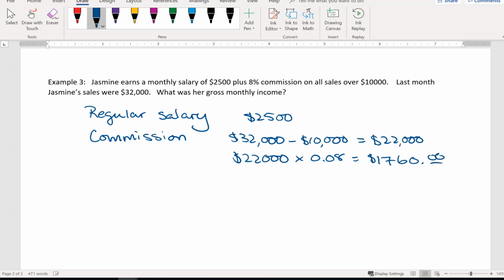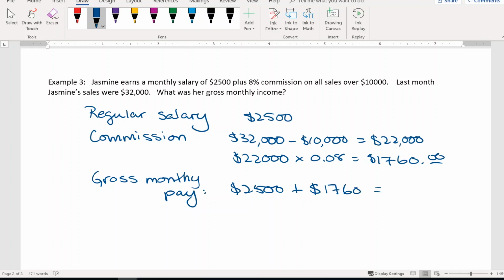That is her commission. So her gross monthly pay is her $2,500 salary plus $1,760 commission, and that gives her $4,260 for her gross pay.